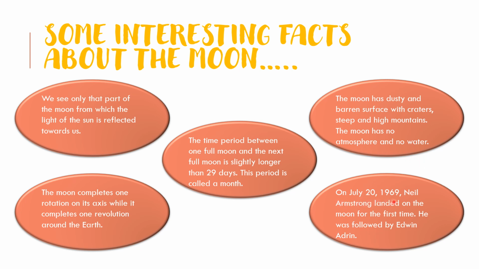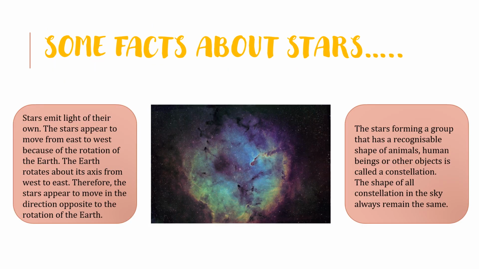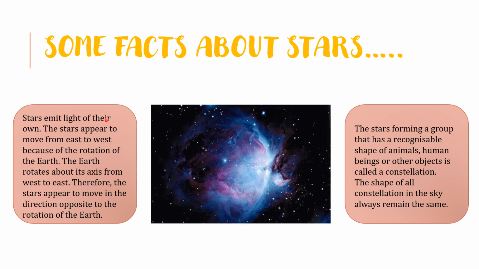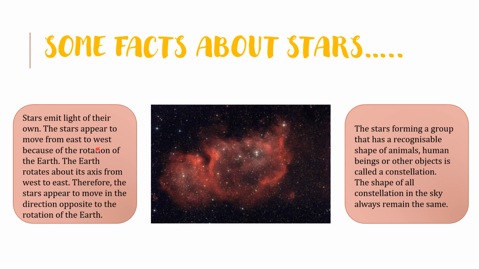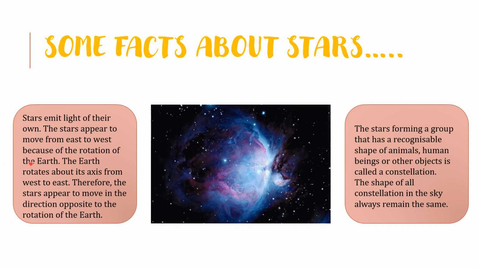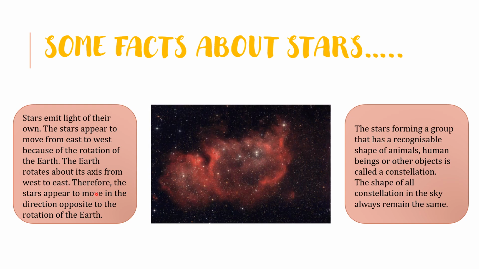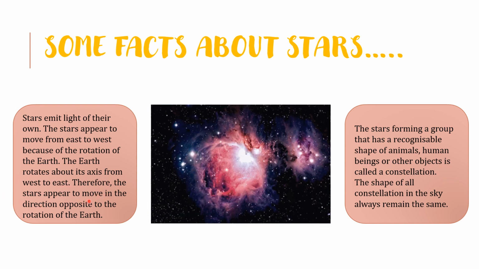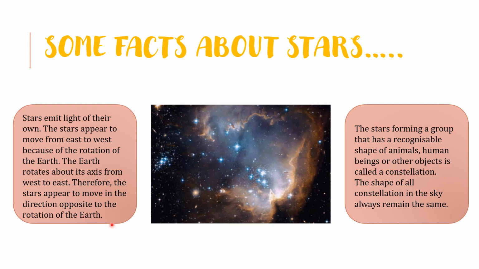On July 20, 1969, Neil Armstrong landed on the moon for the first time. He was followed by Edwin Aldrin. Some facts about stars. Stars emit light of their own. The stars appear to move from east to west because of the rotation of the earth. The earth rotates about its axis from west to east. Therefore, the stars appear to move in the direction opposite to the rotation of the earth.